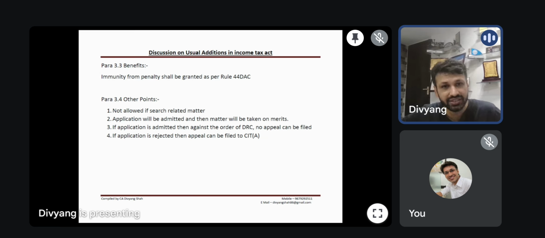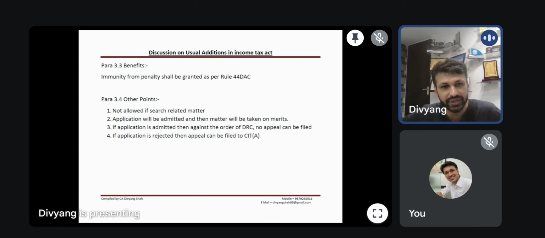After filing the application, they need to admit the application. Once the application is admitted, it is clear that you are eligible for the scheme. If they don't admit the application, then you can obviously file the appeal to the first appeal. That option is always available. If they reject the application at the admission stage, you can file the appeal. But once your application is admitted, thereafter you need to cooperate.